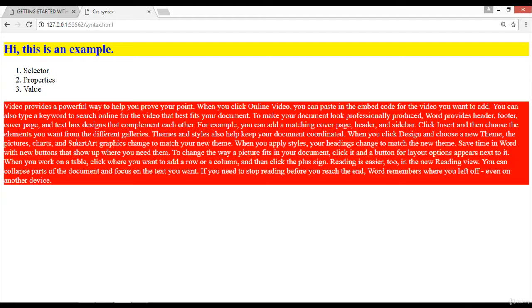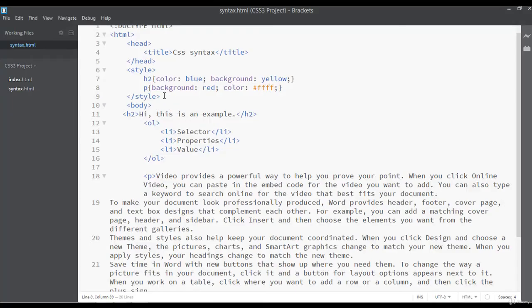So here background is a property and red is a value, color is a property, and white is a value that we have used here. You can use the code, or you can write the name white directly. And P is a selector. So this is the process: selector, then you have properties, then we have values.